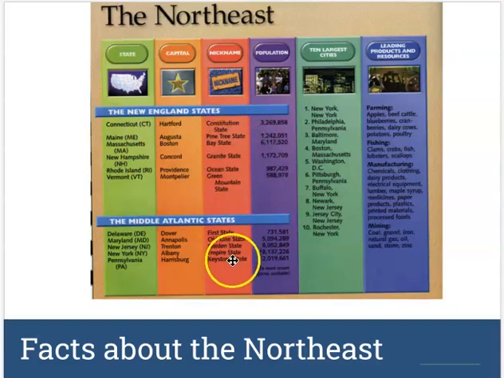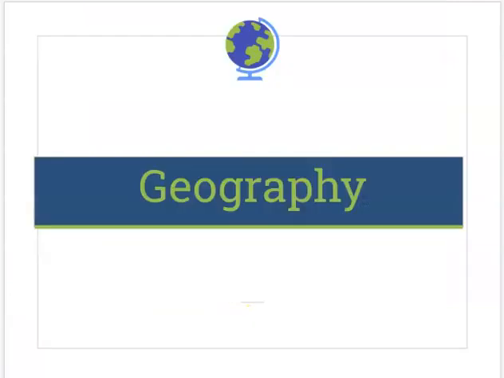If you're curious about their nicknames, they're down here. We've got the Constitution State, the Pine Tree State, the Granite State. So some of these you'll see have to do with sometimes the resources they have. In other places, you're going to have things like the Green Mountain State or the Ocean State or the Bay State, things that are representing landforms. So they get nicknames for all sorts of different reasons, but those are just some of them.